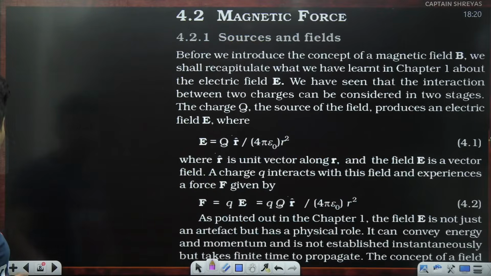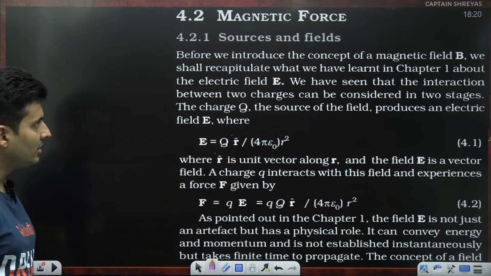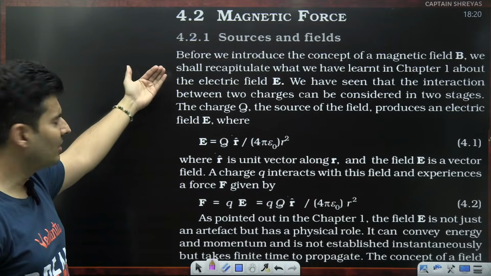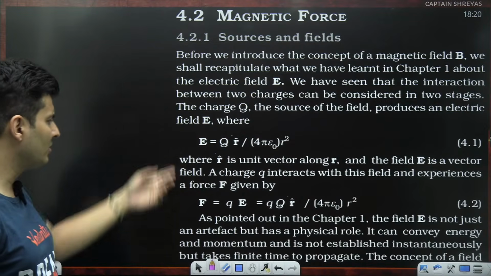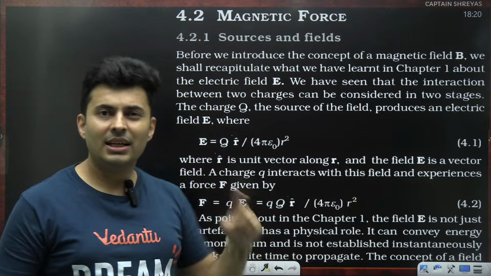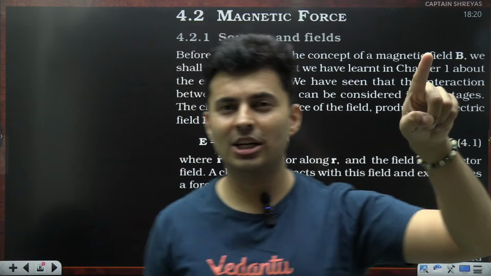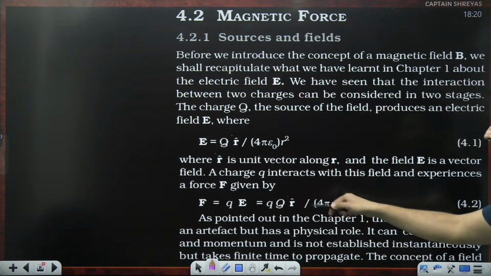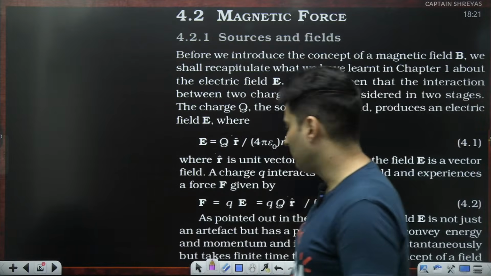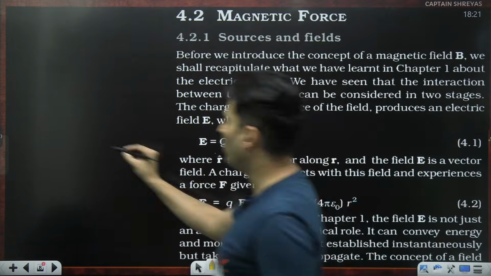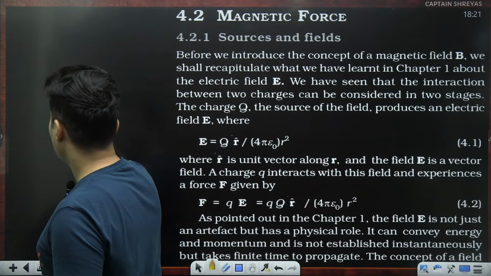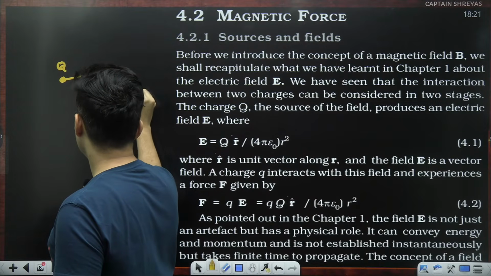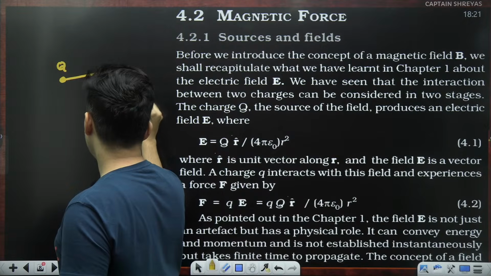Anyways, now in the starting part, they remind you of the previous chapters, like how electric field is produced. We have seen this. Electric field is kq by r square due to a point charge, and the force is field into the charge. All these things are reminders or revision of the previous chapters. We have seen this. Due to a point charge, if you measure the electric field, it will be kq divided by r square.